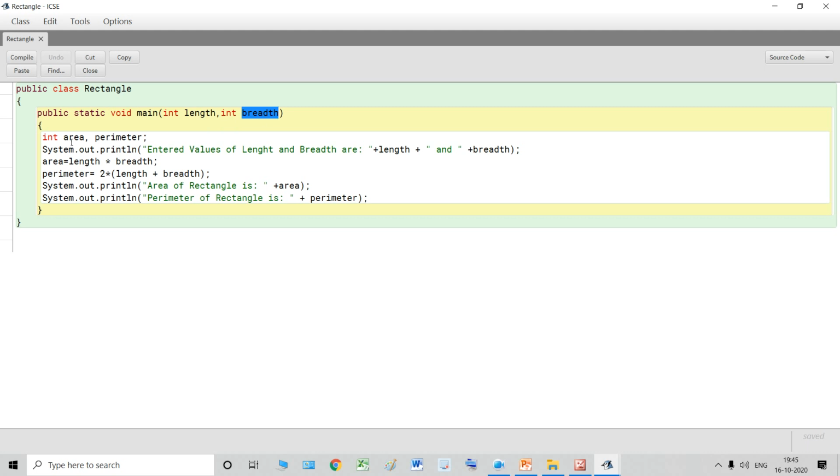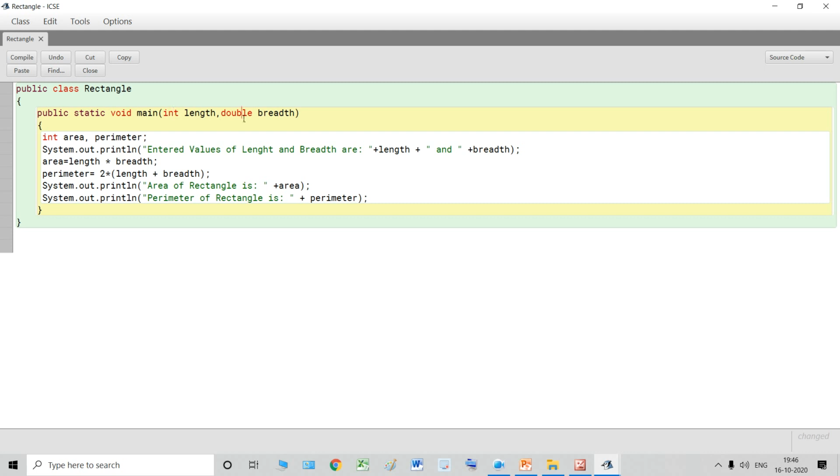Now students, over here, when you declare variables of the same data type, you just write int area, comma, perimeter. But if you do the same thing over here and don't mention the data type of the second variable, then it will show you an error, identifier expected. So inside the main method, every variable that you declare, you should declare it with its data type. Now you can also declare variables of different data types inside the main method.